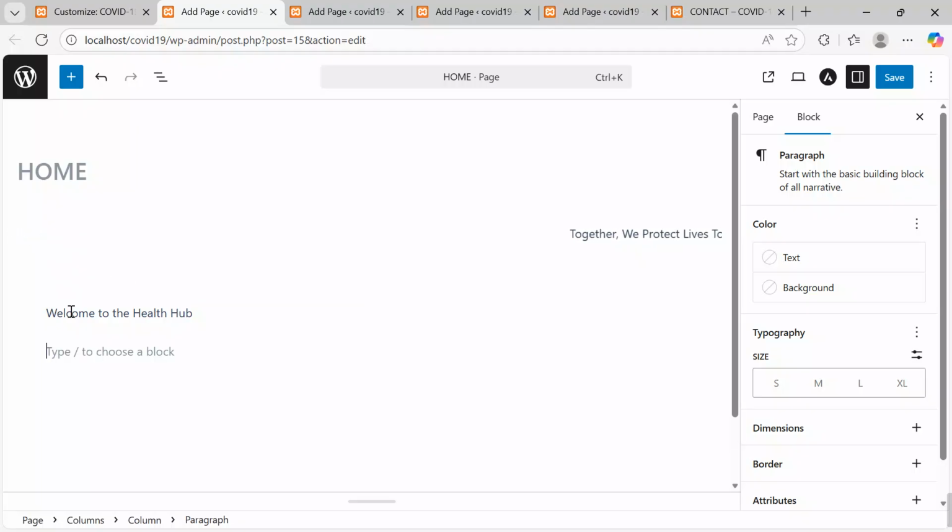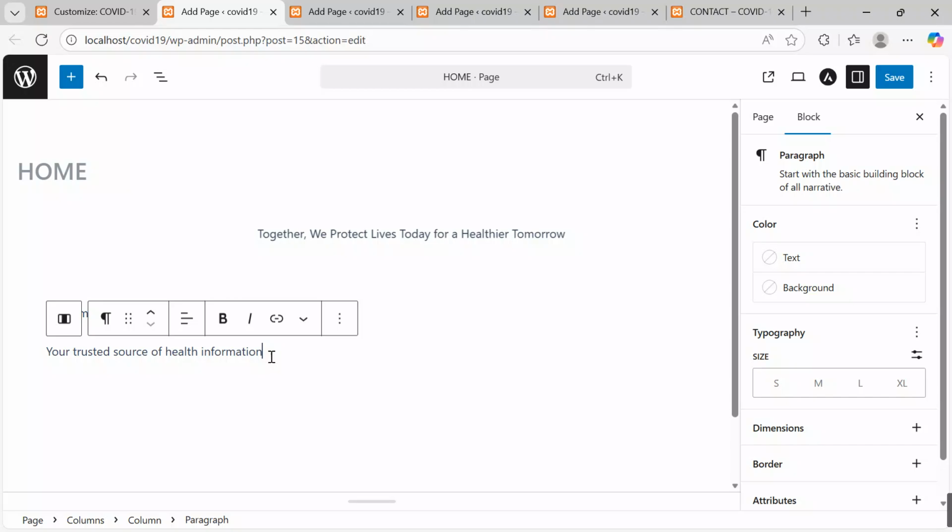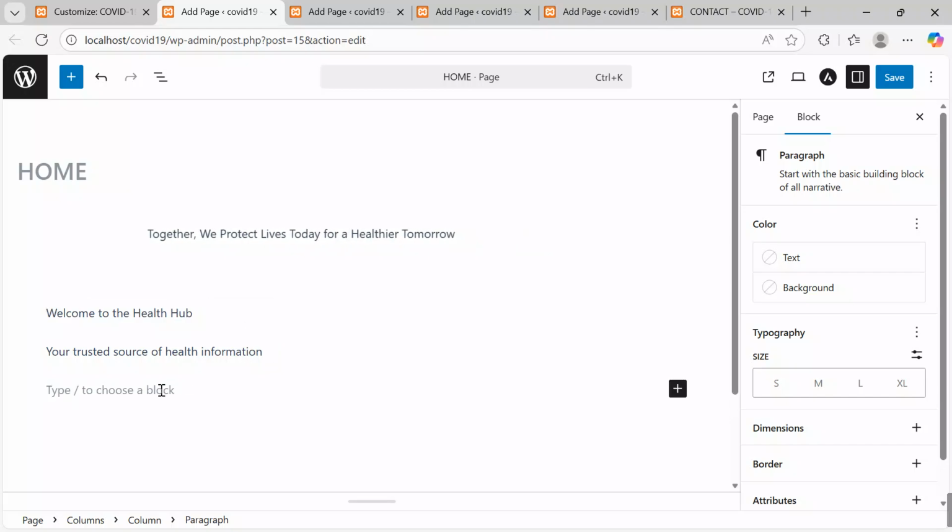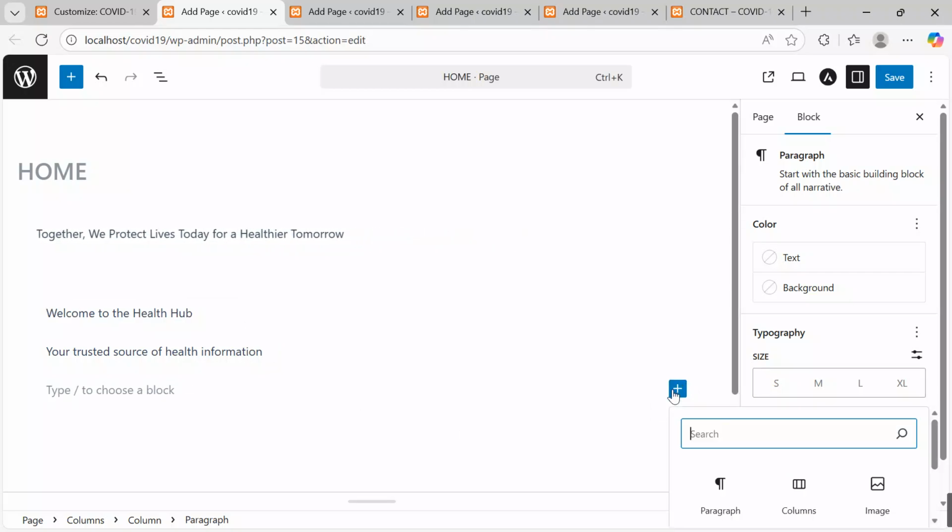I'll also come and say, your trusted source of health information. Your trusted source of health information. Okay, after putting it here, I can also go on and add other blocks. This time around, let me add a button.